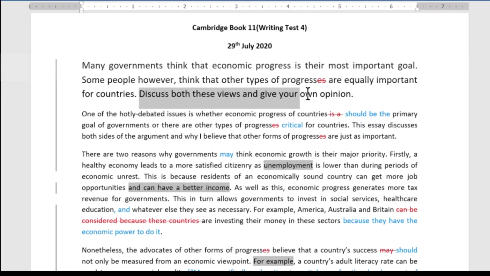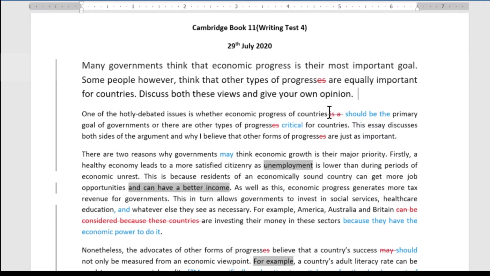Okay, and then the question here: discuss both these views and give your own opinion. Note this word here, "and". There are really 3 things we've got to do. One view, another view, and your own opinion. And all 3 are important. All 3 have to be done really well to get a high score. Just mentioning your opinion briefly, that's just a 6. You need to develop your opinion, explain it, to get to 7 and beyond.